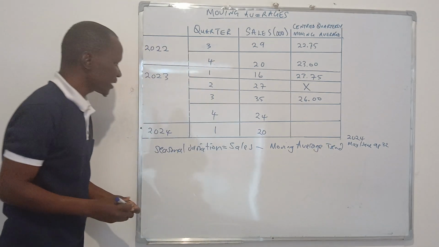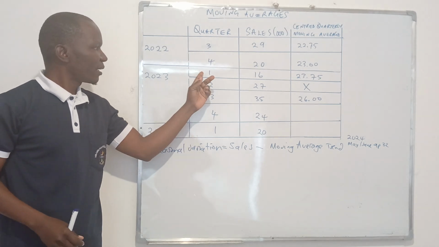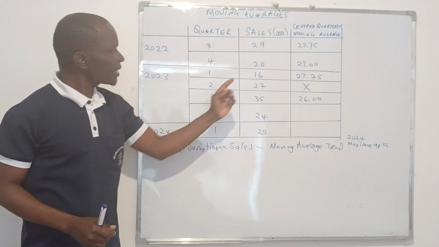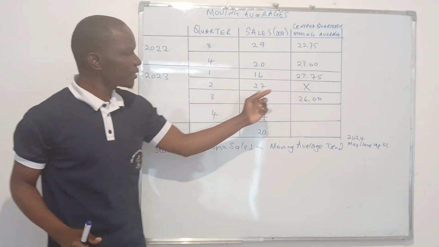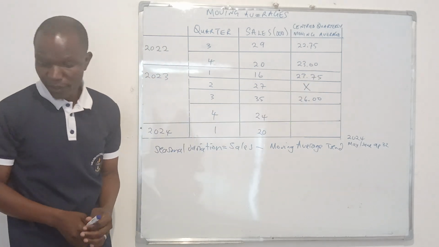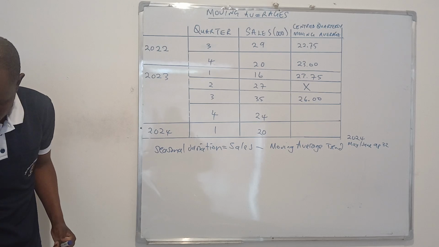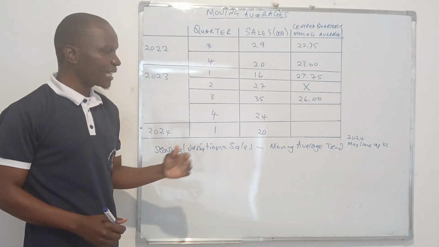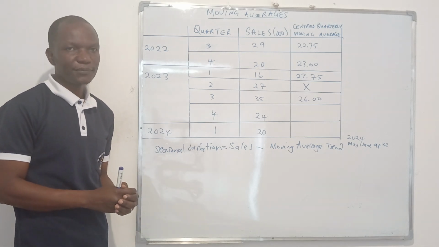Right? So in this case, for example, they say for 2023, quarter 1, calculate the seasonal variation. You are going to say 16, that's your sales for quarter 1 in 2023, minus what? 23.75. So if you're calculating that, you say 16 minus 23.75, that should give you minus 7.75. That becomes your seasonal variation.